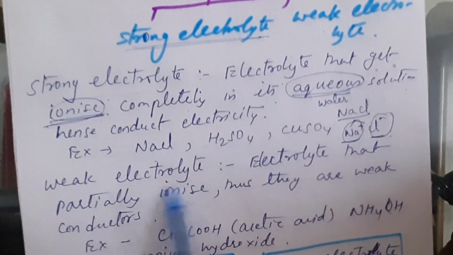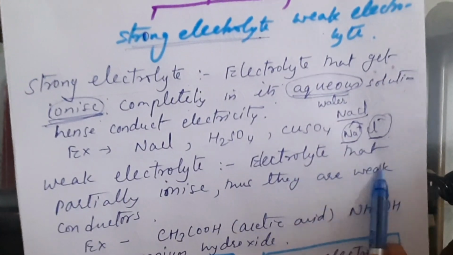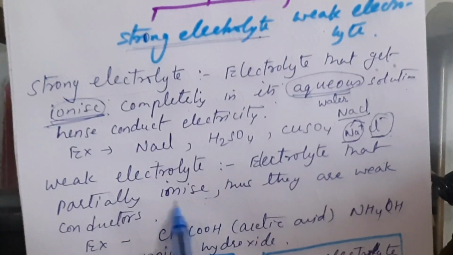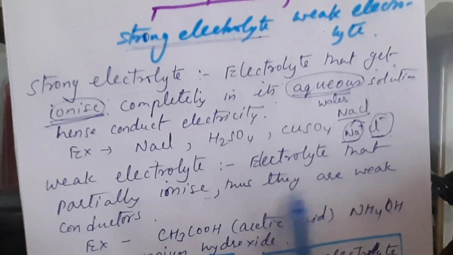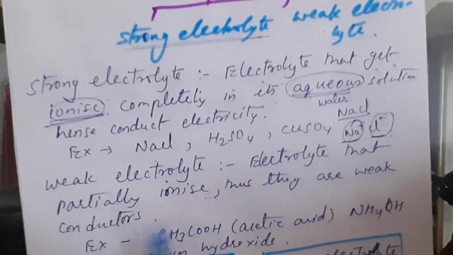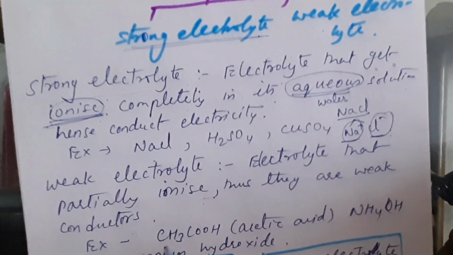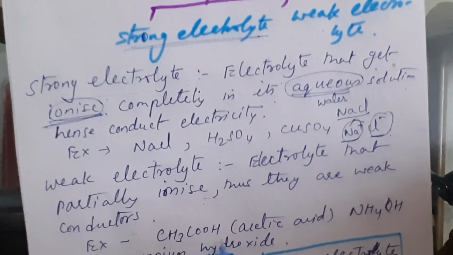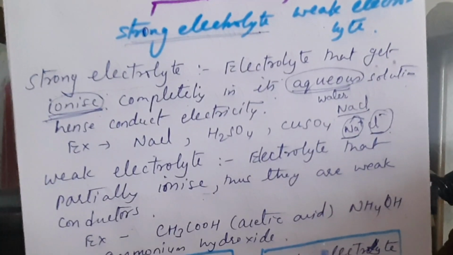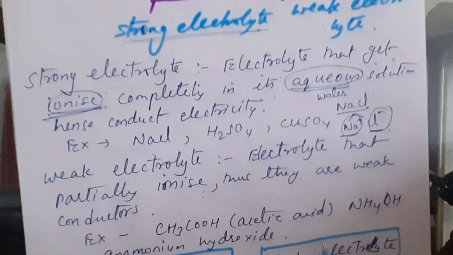Now what are weak electrolytes? Electrolytes that partially ionize. Partially means they do not ionize completely. As they do not ionize completely, they are weak conductors, and they are called weak electrolytes. Examples are acetic acid, CH3COOH, and NH4OH, ammonium hydroxide. These are the examples which partially ionize, meaning incomplete ionization.